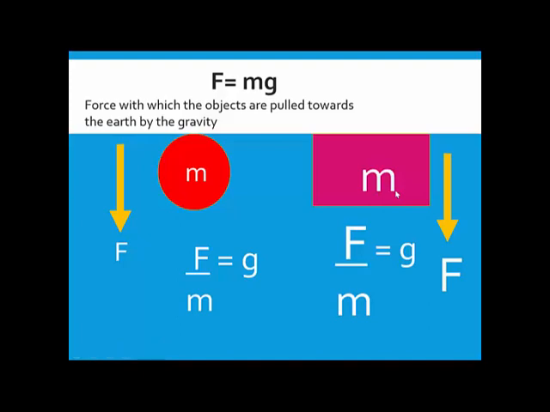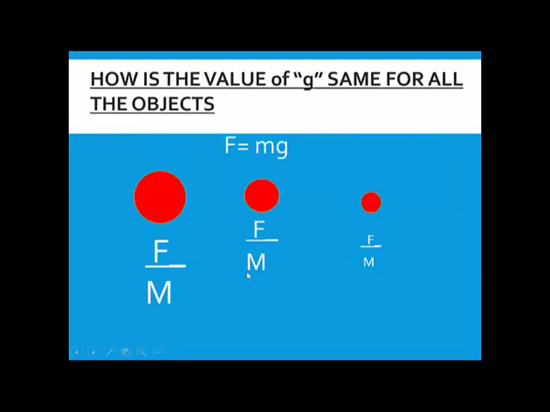Bigger force divided by bigger mass, small force divided by small mass. So the ratio is going to be the same, and G is the ratio. G will also be the same. It is something like this. Now again I have taken three objects of different mass. I am going to show you how G is going to be the same for all the objects.